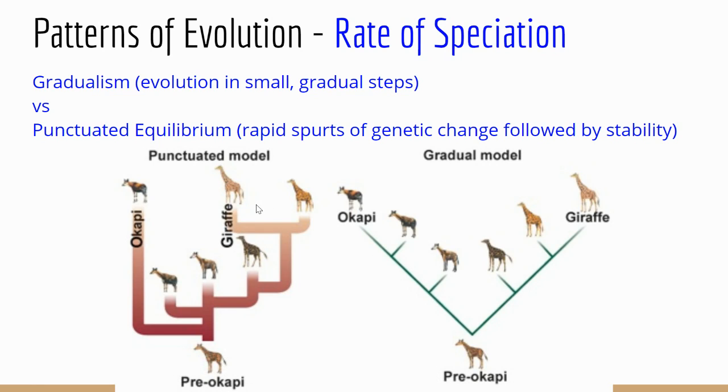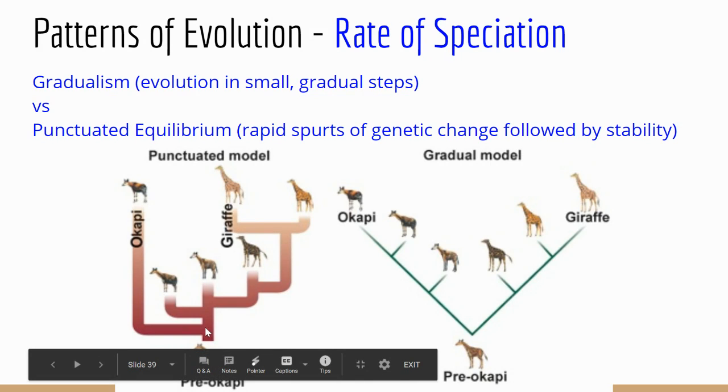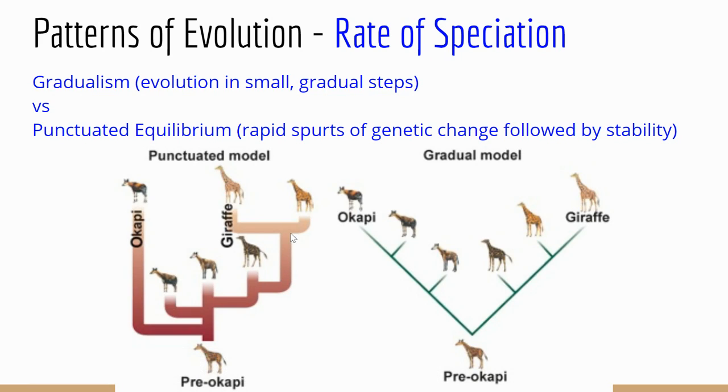And this is the punctuated equilibrium example, which is rapid bursts of genetic change followed by stability. So this organism quickly became the okapi and then stayed okapi for a while. Over on this side to get the giraffe, there were many different points of speciation and then long periods of remaining unchanged before it branched into separate species again. So gradualism happens just slowly over a long period of time. Punctuated equilibrium has rapid spurts of genetic change followed by long periods of stability.